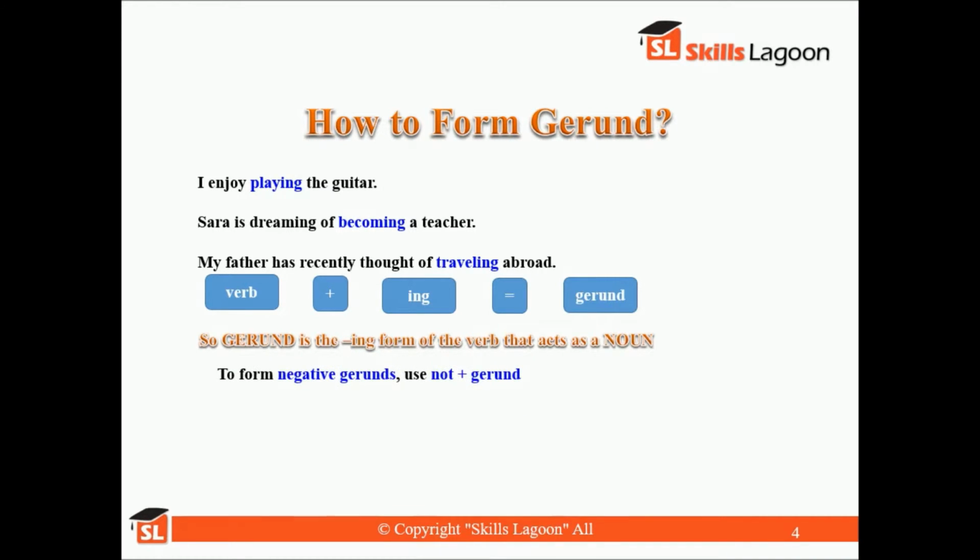Now, how to form negative gerunds? For that, you need to use not plus gerund. For example, not speaking Hebrew well is my biggest problem in this country.